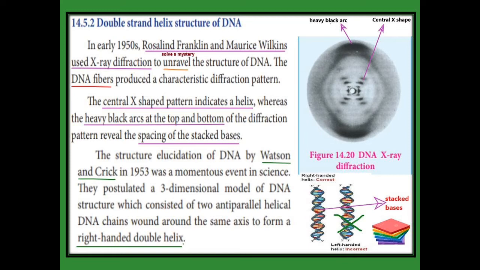Then in 1953, Watson and Crick gave new evidence in science, the structure of DNA. They proposed the three-dimensional model of DNA. It has two antiparallel helical DNA chains with the same axis, forming a right-handed double helix, not a left-handed double helix. The left-handed double helix is the incorrect form. Only the right-handed double helix is the correct form of the structure of DNA.